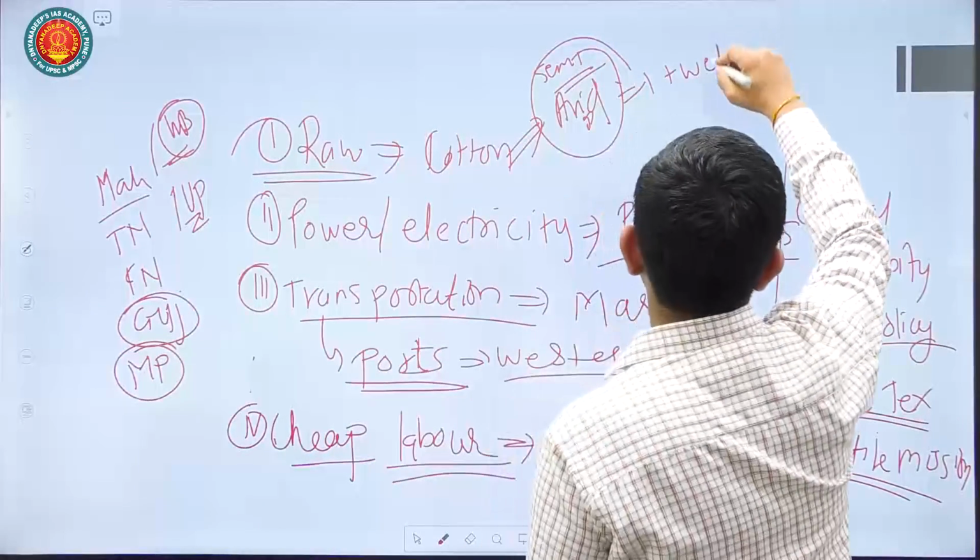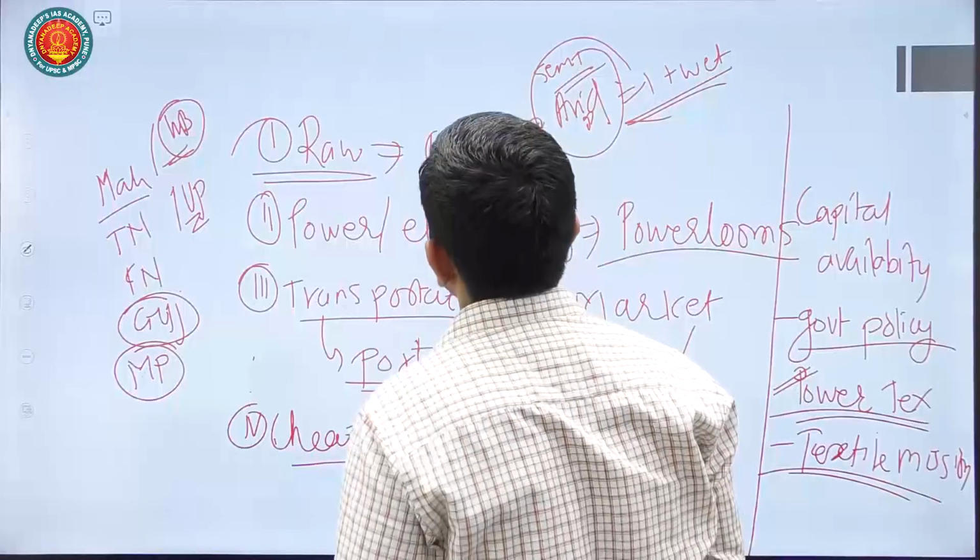Plus some form of wet environment is needed for cultivation of crops like cotton.